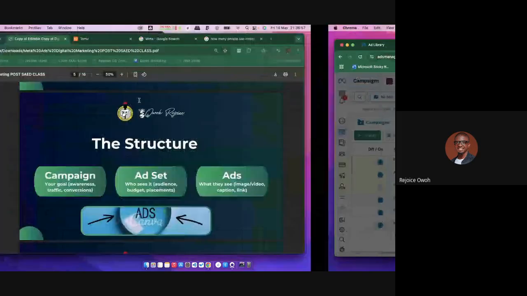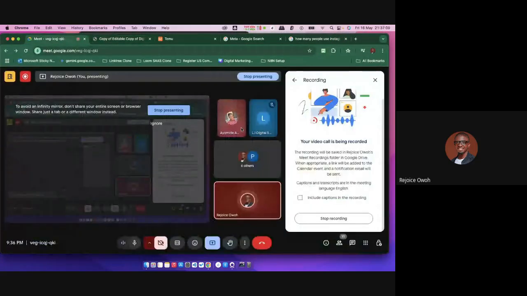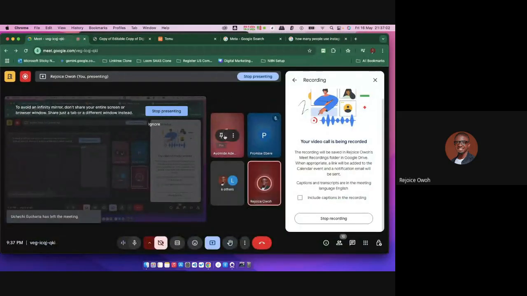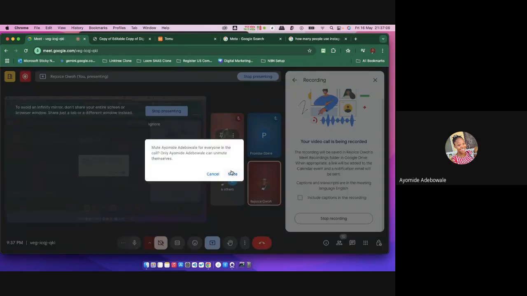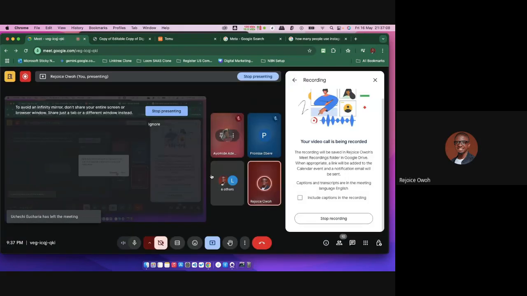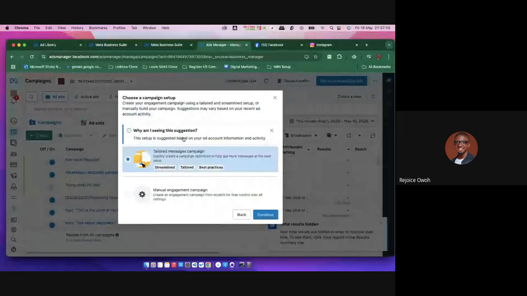Sorry, can you just mute yourself? Who is that on there? Please just mute yourself if you are trying to do something else, so we won't be distracted.